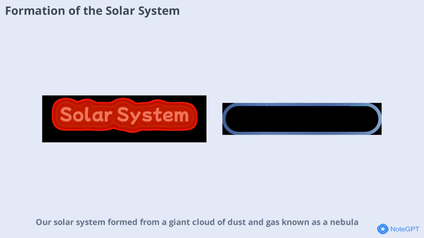The solar system formed from a giant cloud of dust and gas known as a nebula. This idea is called the nebula theory, first proposed by Immanuel Kant in 1755 and later refined by Laplace. Over time, gravity pulled the dust and gas together, leading to nuclear fusion and the birth of the sun. The remaining material formed planets, moons, and other celestial bodies. This process set the stage for the diverse and dynamic solar system we observe today.